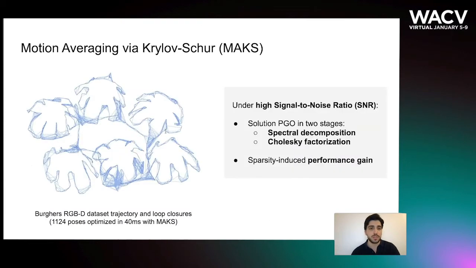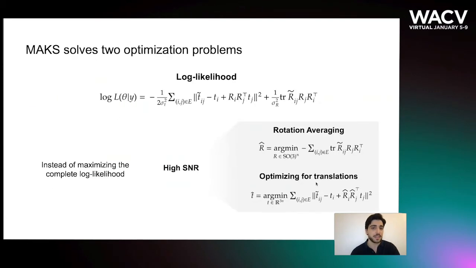What we propose is called MAX, or motion averaging via Krylov-Schur. It's a very simple algorithm that comprises two steps, the first being spectral decomposition, followed by Cholesky factorization. We show that under a high signal-to-noise ratio, the solution we produce is optimal of a specific objective function and also takes into account the sparsity that is common to PGO problems. So how does MAX work?